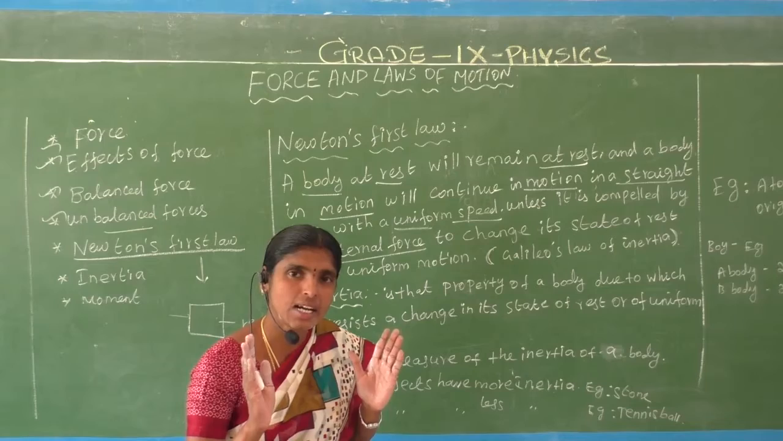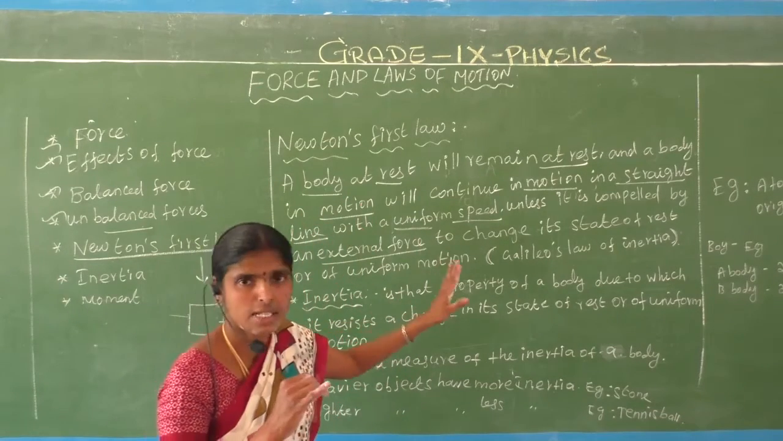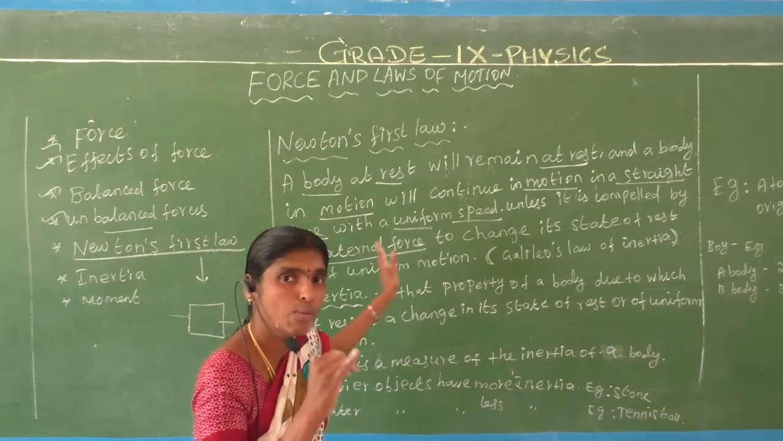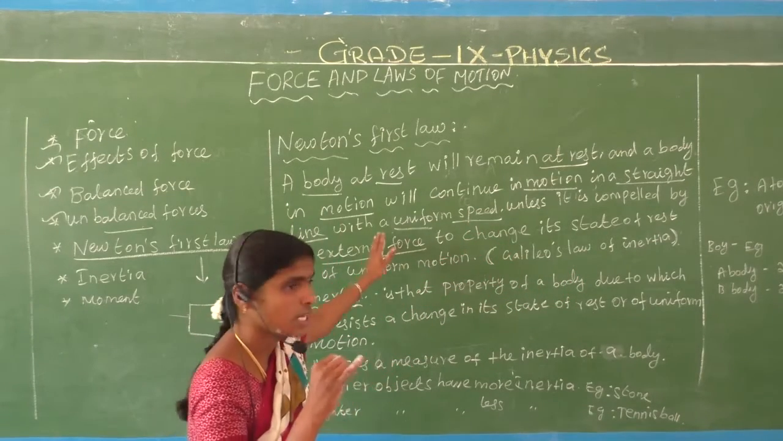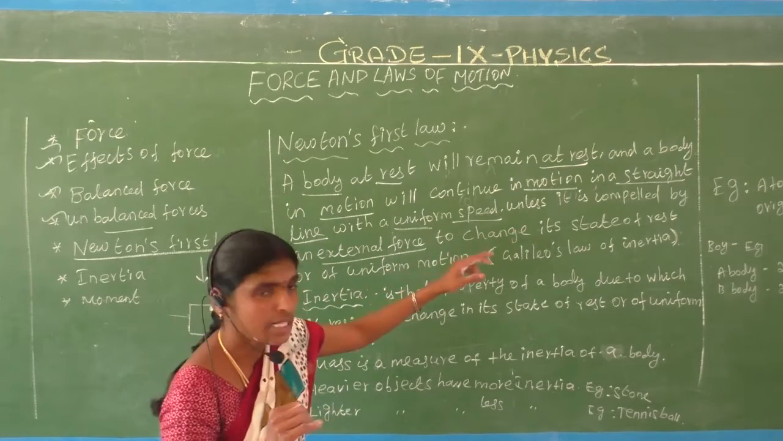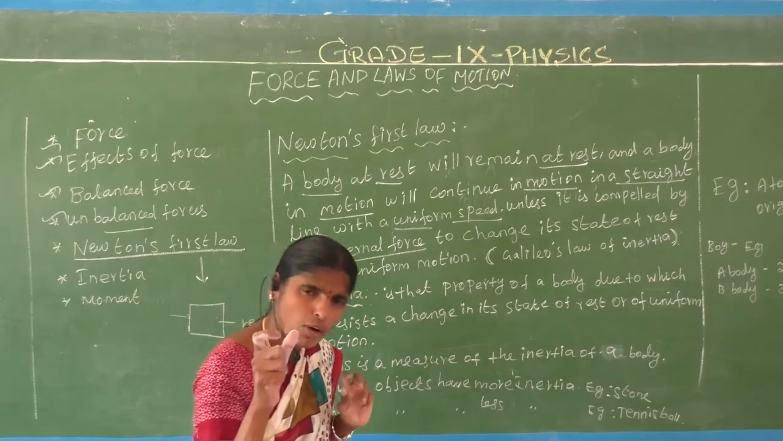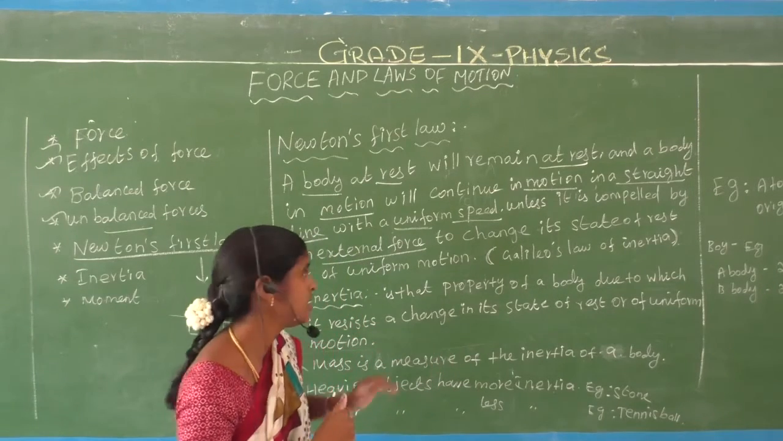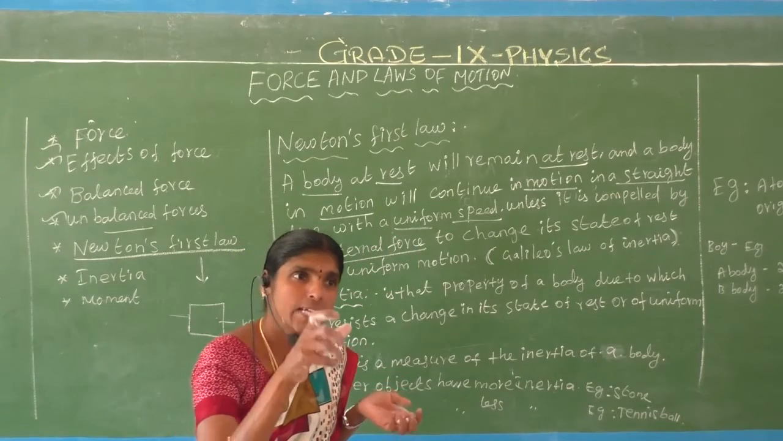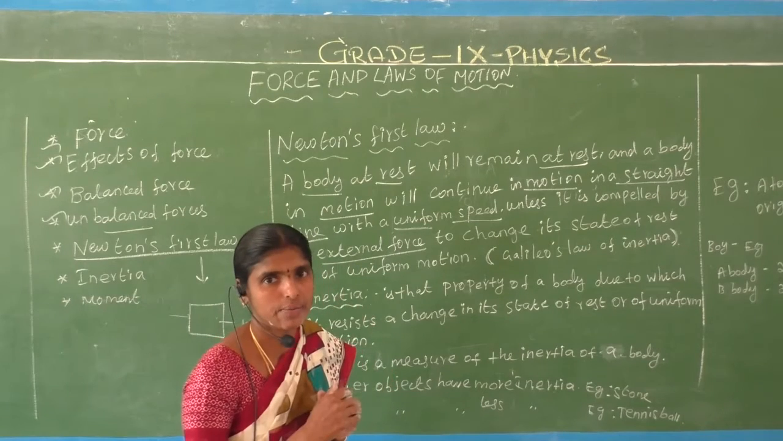What is meant by inertia? It is nothing but a body at rest will remain at rest, and a body in motion will continue in motion in a straight line with uniform speed. It's very important, like 20 kilometer speed. Do you understand? That is called inertia. That means a body at rest or in uniform speed is called inertia.